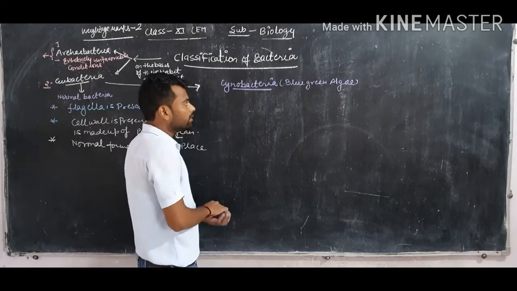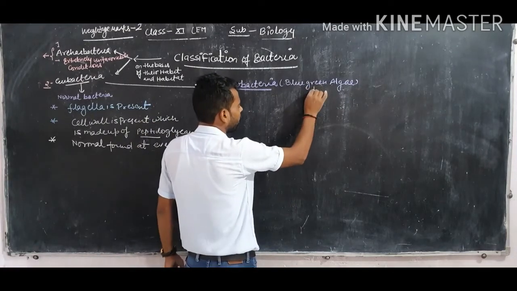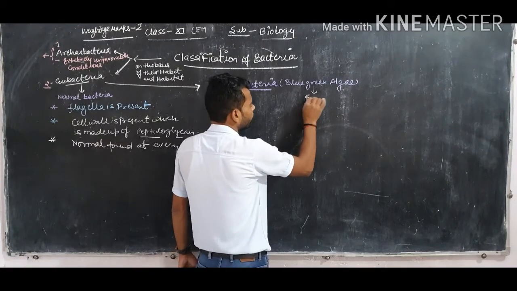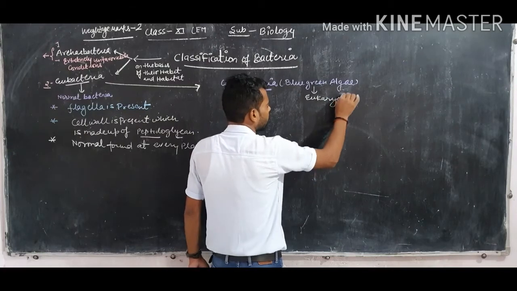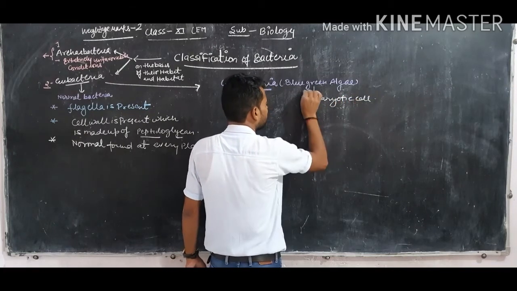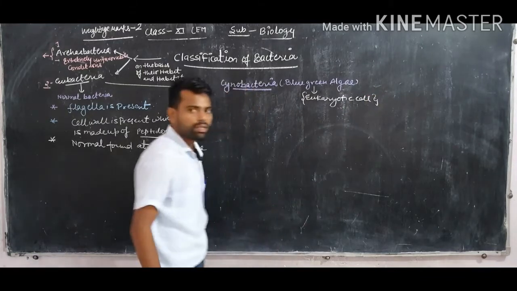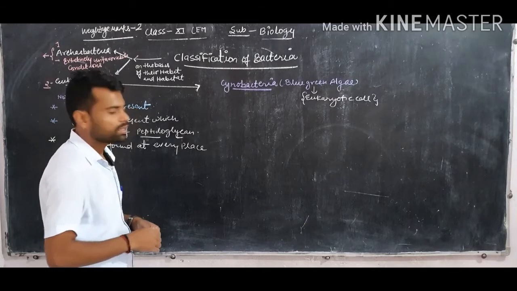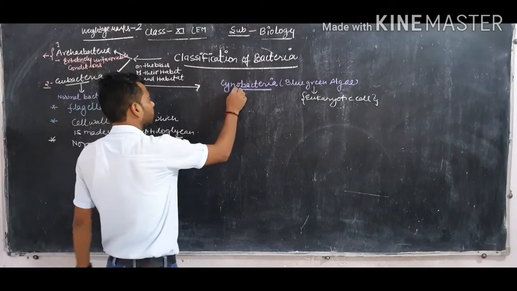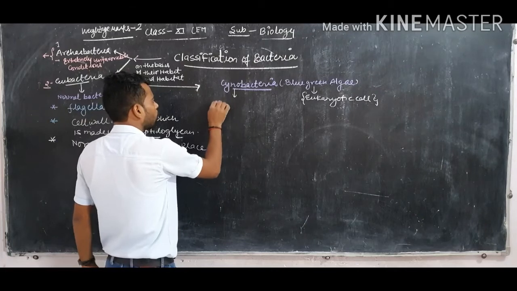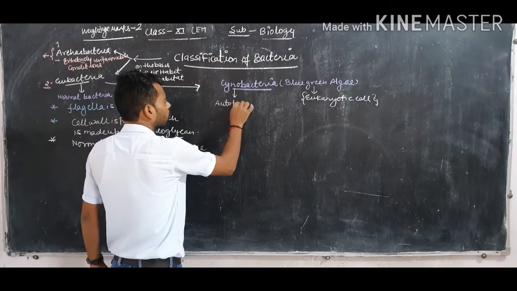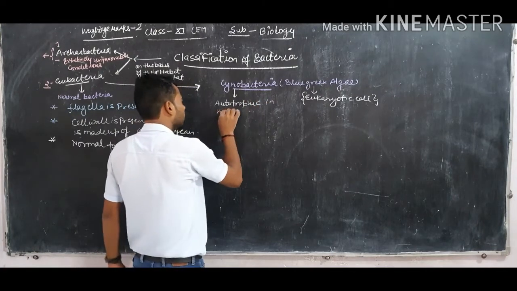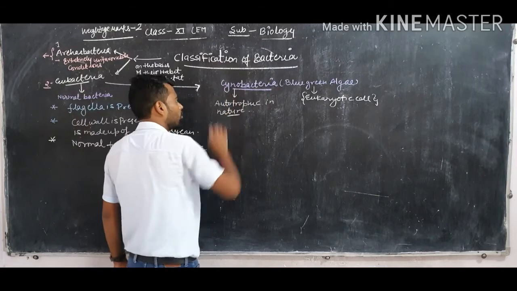These have a well-formed membrane-bound nucleus, but some of their structures are related to the bacterial group, so they are also known as cyanobacteria. Why do we call them cyanobacteria? Because these bacteria are autotrophic in nature.